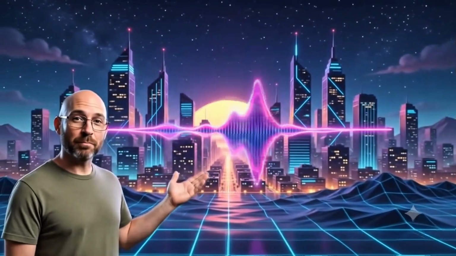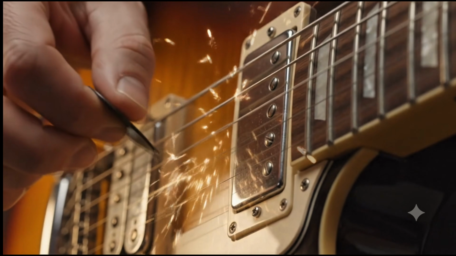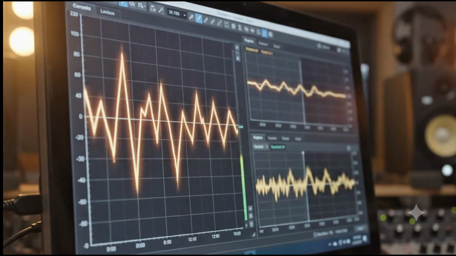Notice how that waveform pulses right to the beat. Let's test this rock ballad style. Look at those sparks fly from the strings. These waveforms are incredibly aggressive. The AI is pushing maximum energy.